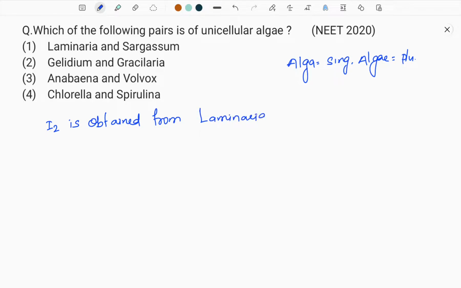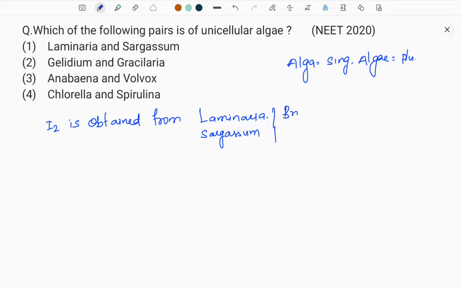So Laminaria, and remember that Laminaria and Sargassum both are under Phaeophyceae, in which laminarin and mannitol are the stored food materials. So let us take this Sargassum. Sargassum and Laminaria both are used as a source of food.